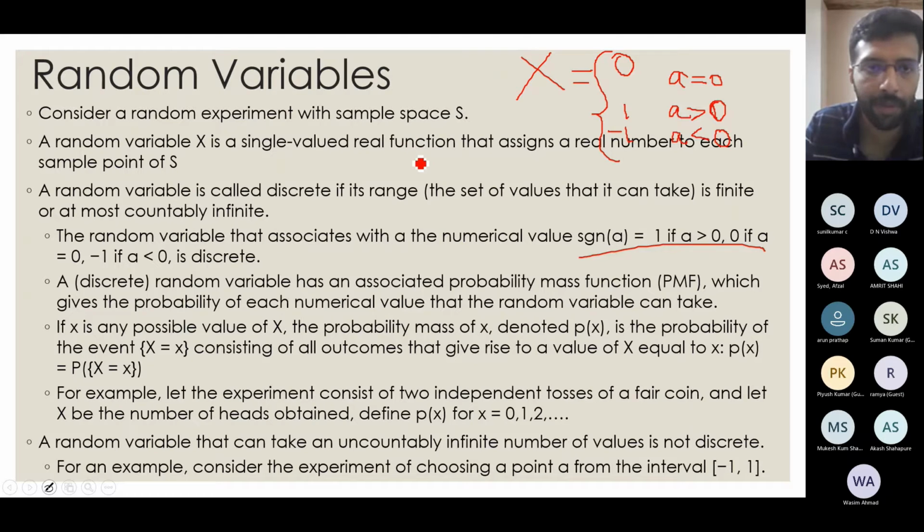So basically, from the definition, I have assigned a real number, in this case 0, 1, -1, which will map each sample point of S. S in this case is the full set of real numbers. So 1.1 will be mapped to 1. Like I told, that is a continuous variable. So this is a mapping of a continuous set, and I have mapped it to 3 values. Since the values are countable, this will be a discrete random variable.